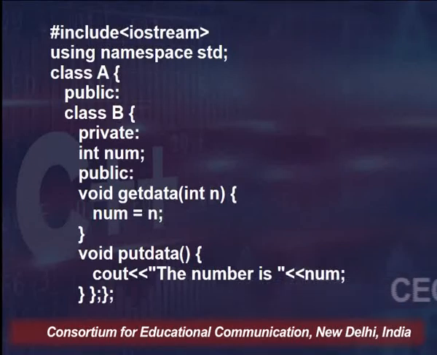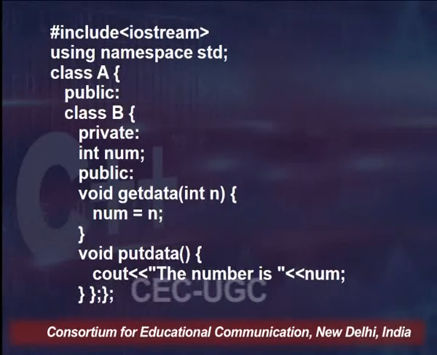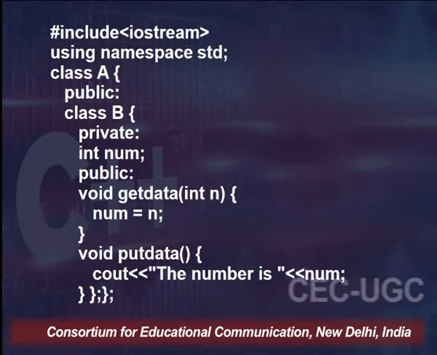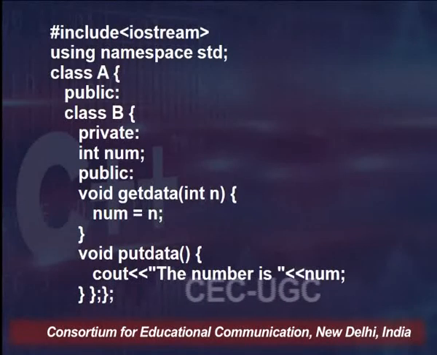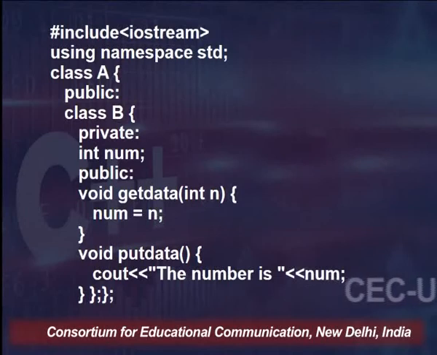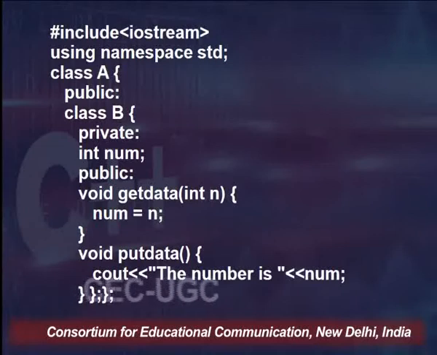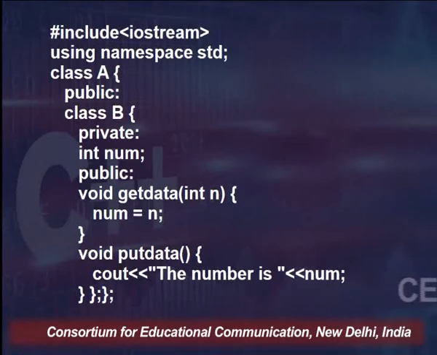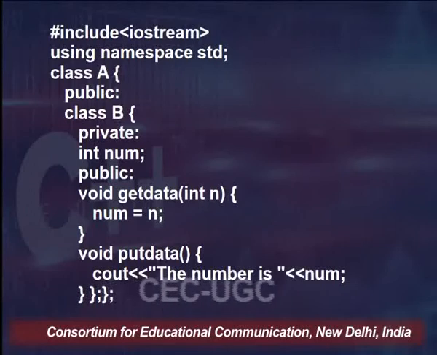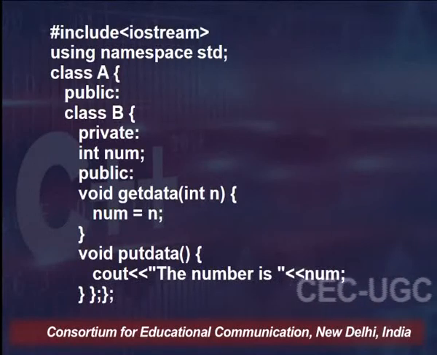That member is not a simple member, but that member itself is a class, better known as class B, and within that class B there is a private integer variable num and two public functions which are taking the data, assigning it to num, and then finally putting the data. So class A is having one public member, because in the public section this has been defined, and that member is nothing but a full-fledged class, which is class B.